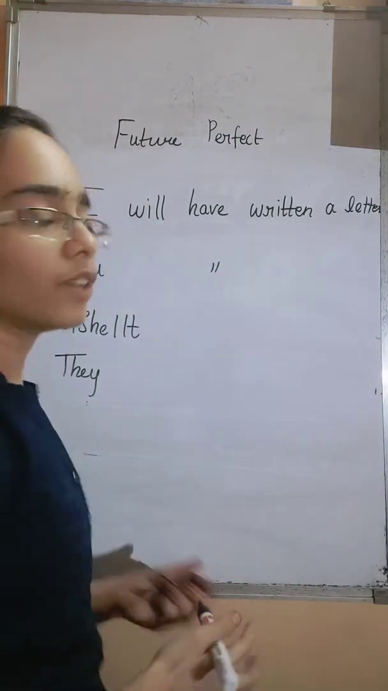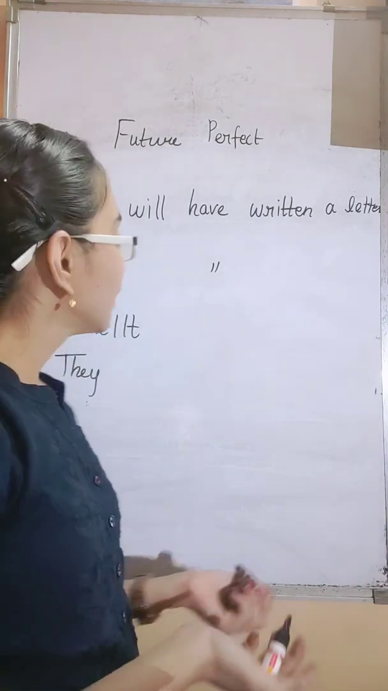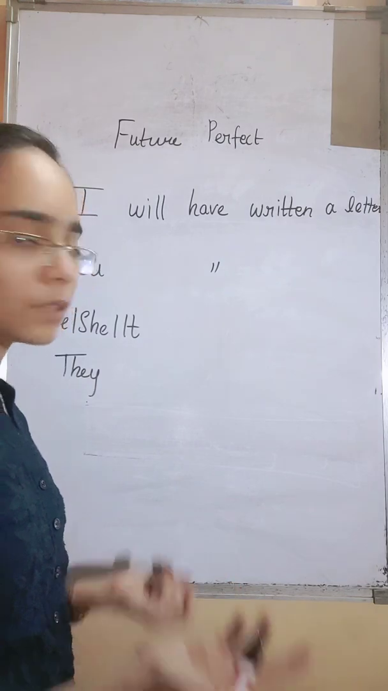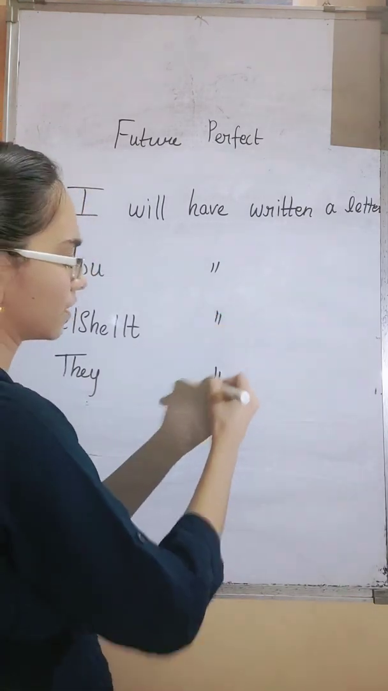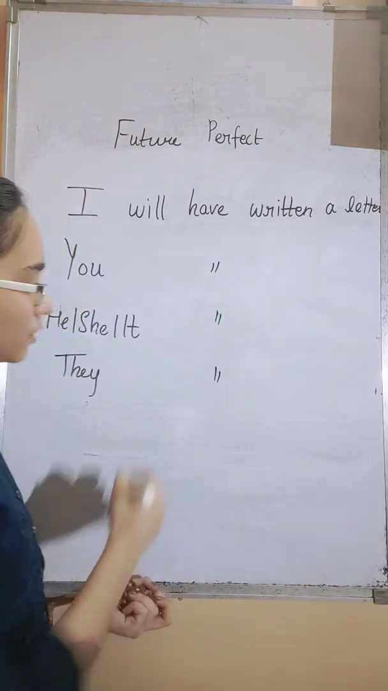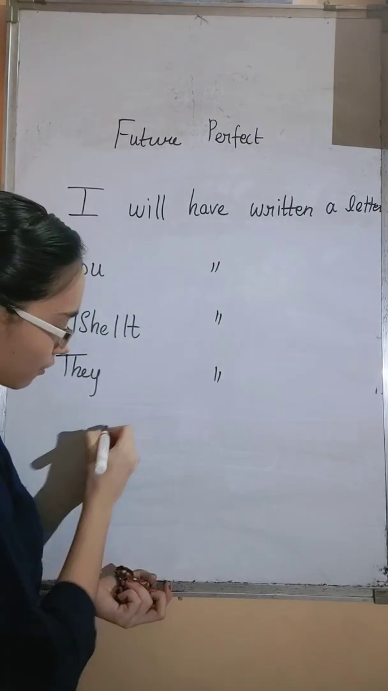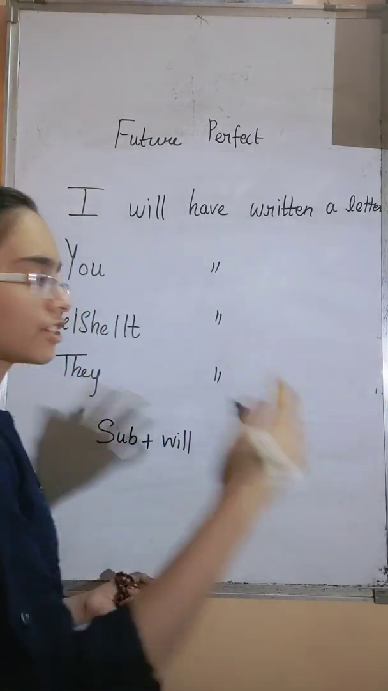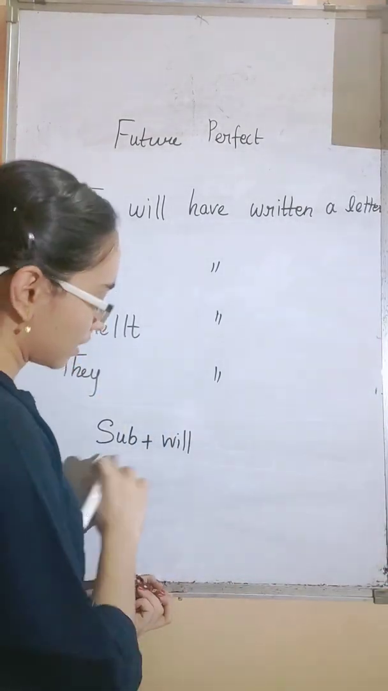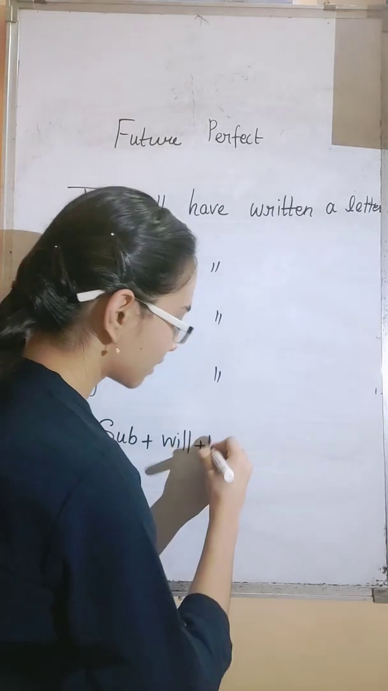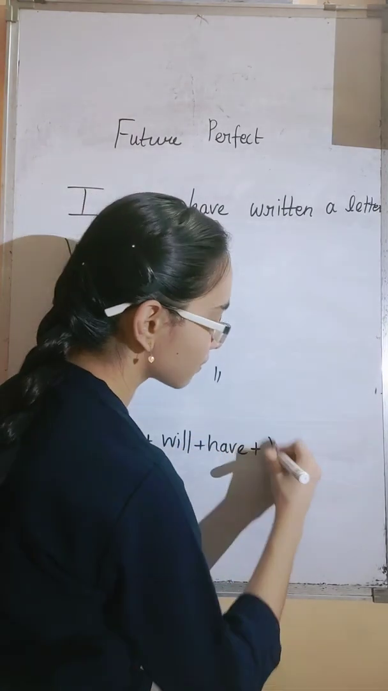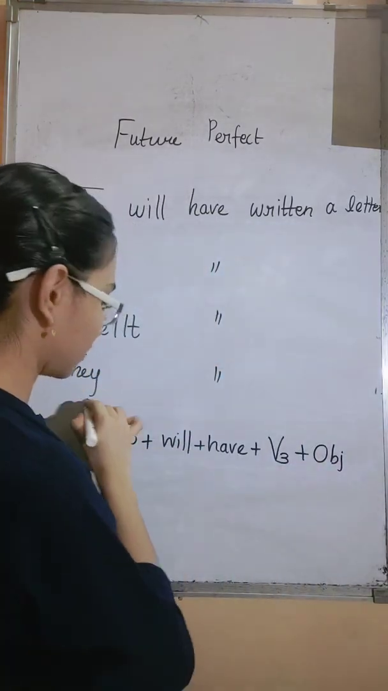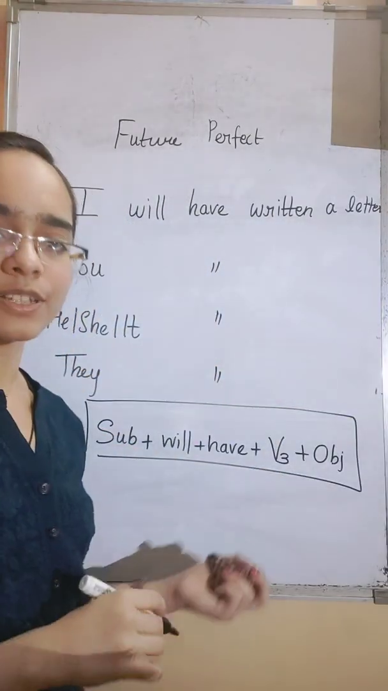Next, you will have written a letter. Next, he will have written a letter, and they will have written a letter. Same goes for all these pronouns. So how will be the sentence formation? It's subject plus will or shall. I shall have written a letter. That will also come. Subject plus will plus have plus verb in its V3 form plus object. This is its sentence formation.